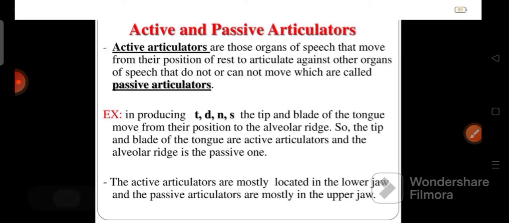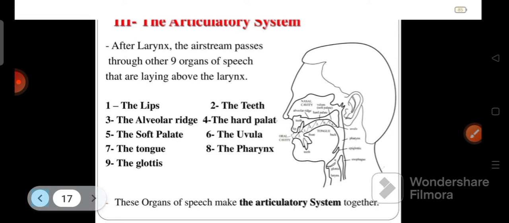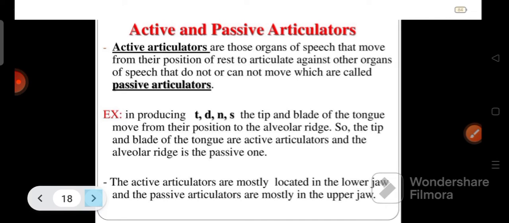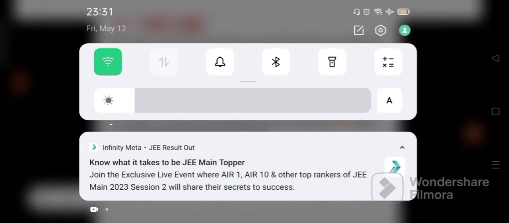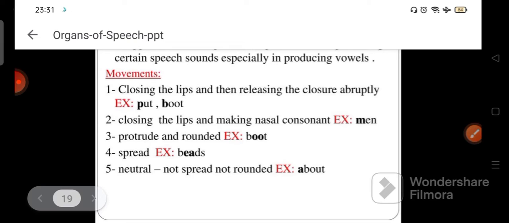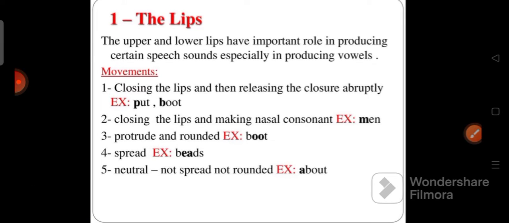So very simple. For example, we are looking at 9 organs of speech. The organs which move from one position to another position while articulating are active articulators, and the organs which are not moving are called passive articulators. Okay, the first one, the lips.